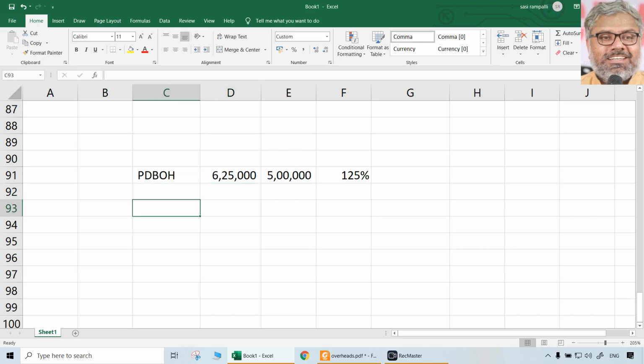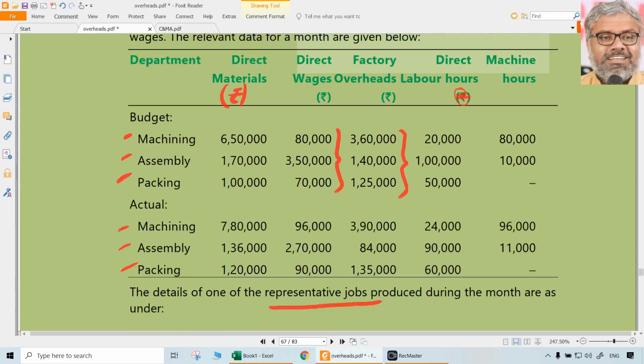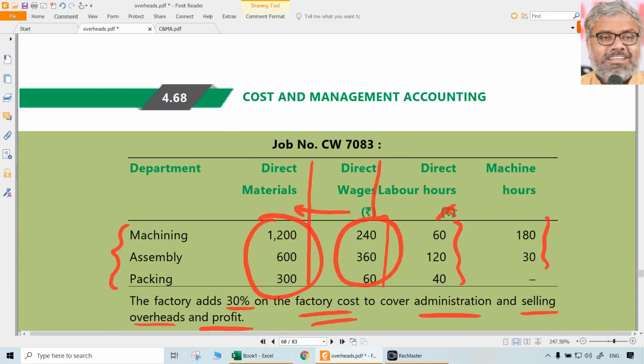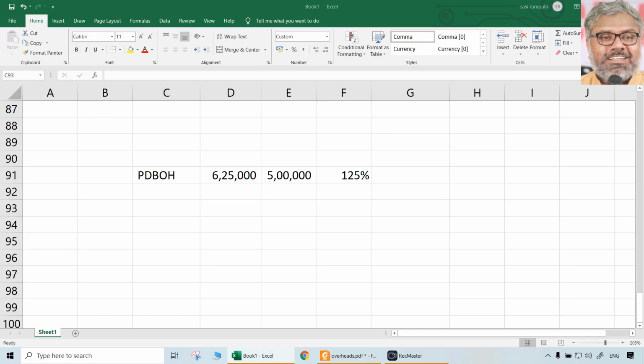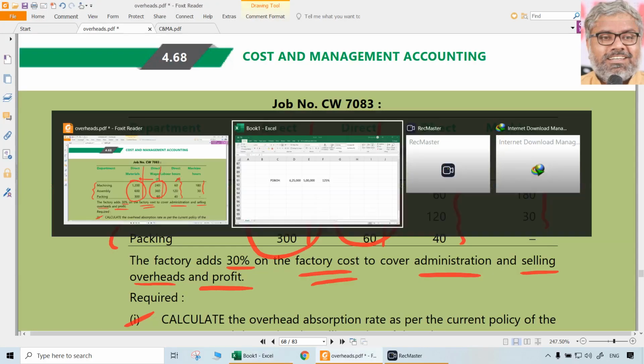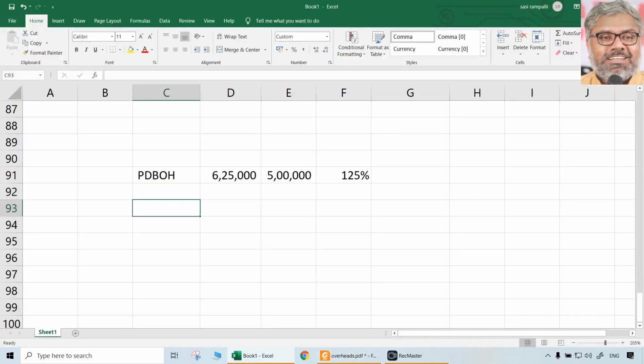For this again we can do it in a statement format. Now we need to apply this to this job, right? Here for this job number 7083 CW, whatever it is, only related to that particular job.